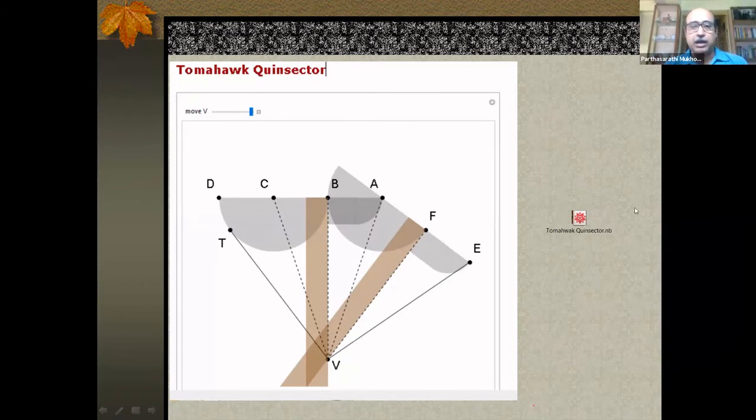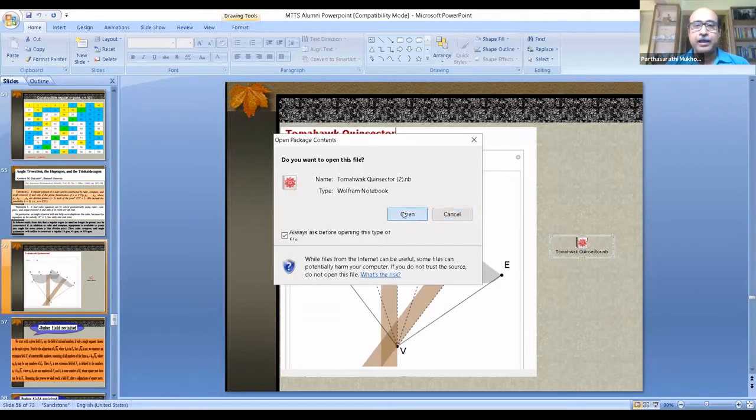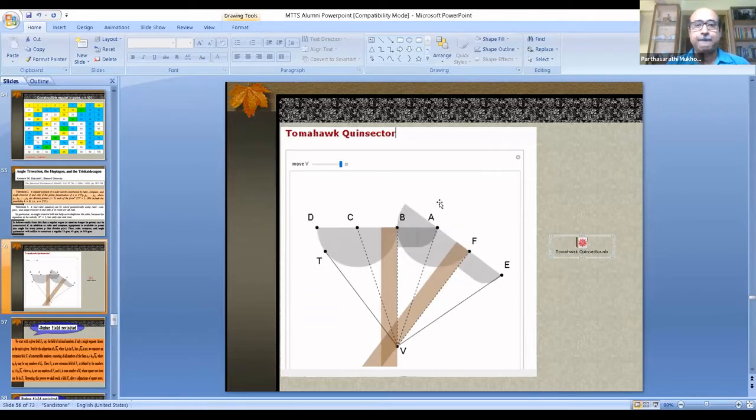I think I'll be able to show you the dynamic animation as well in Mathematica, Wolfram. Can you see this? Just a moment. As the Mathematica is opening, can you see any new slide here?